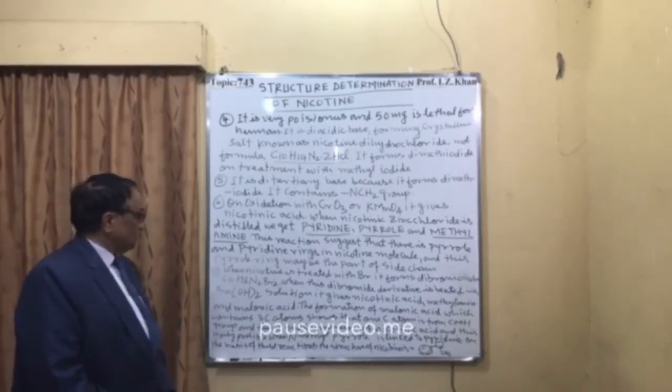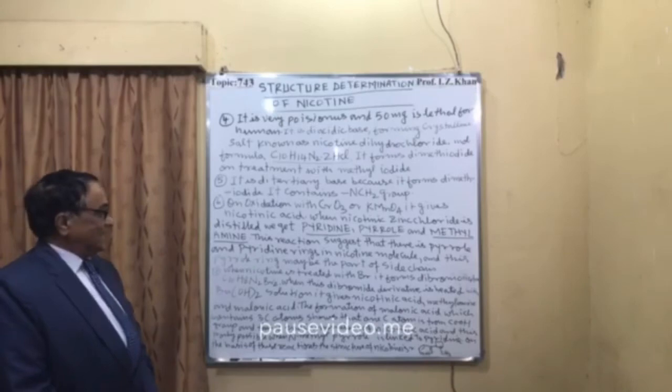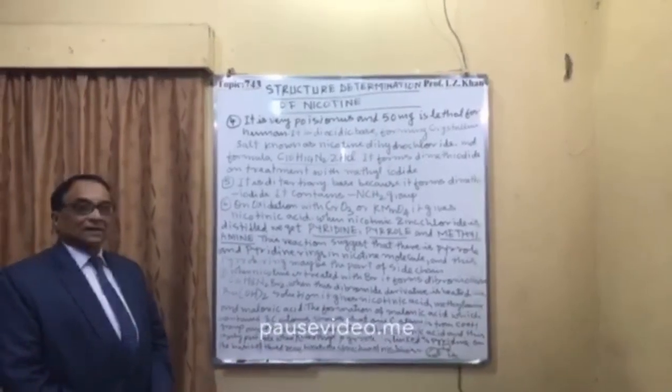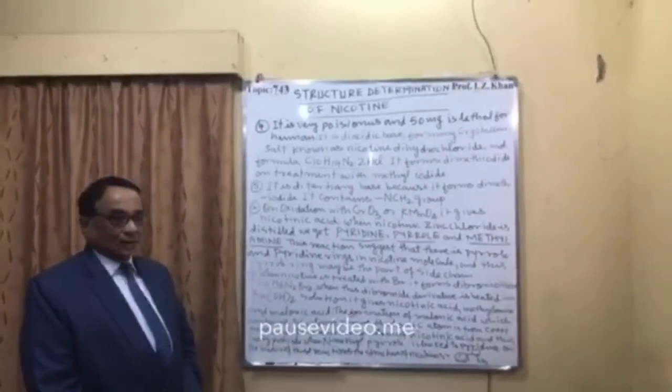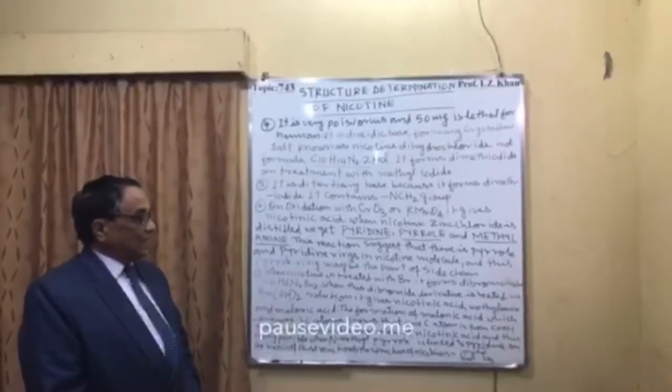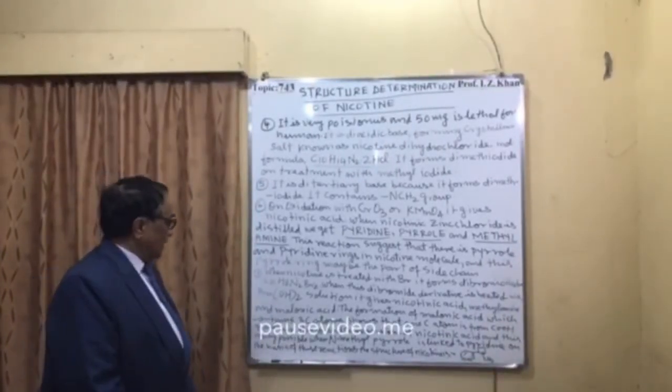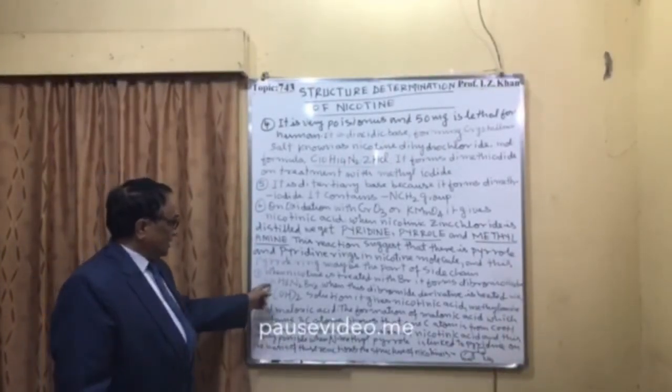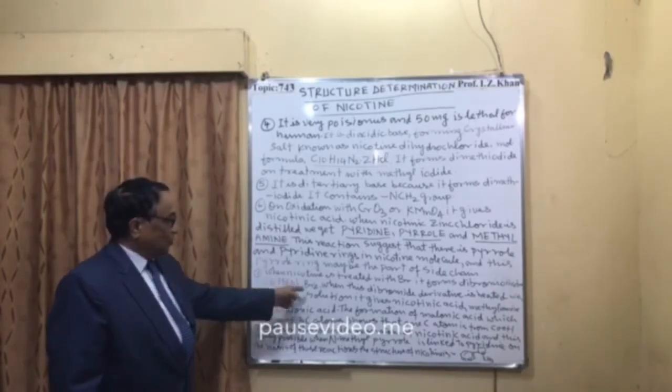Number 7. When nicotine is treated with bromine, that is when it is subjected to bromination, it forms dibromonicotine, that is C10H8N2Br2.